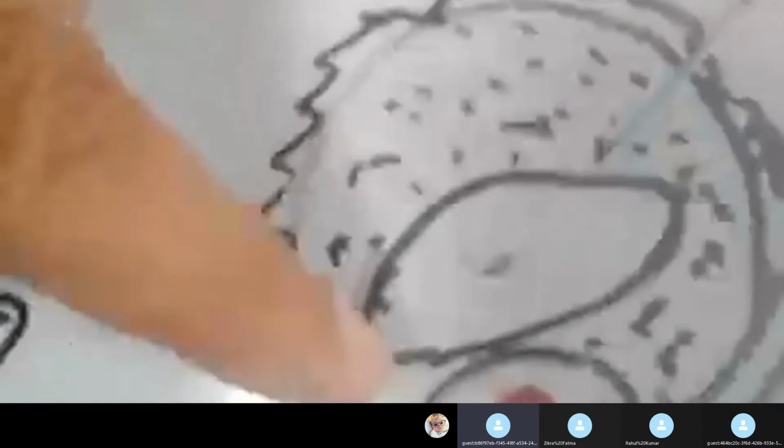Look at this. The nucleus of the pollen grain undergoes first mitotic division. See here, I have written here mitotic division. So the nucleus of the microspore undergoes mitotic division to produce two cells. One of them is the smaller cell, and the other is the larger cell. The larger cell is known as the vegetative cell, and the smaller cell is known as the generative cell.